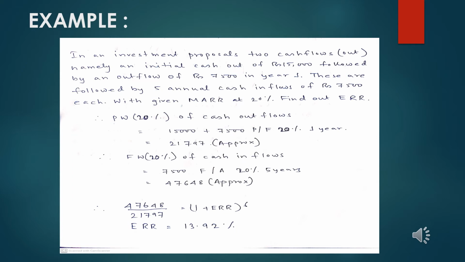So if we calculate now, (1 + ERR) to the power 6, the external rate of return comes to 13.92%, which is considerably lesser than the given MARR of 20%. So the organization should reconsider its decision of investing in the project and should stop the investment proposal and discontinue the project, since ERR is lesser than the given marginal rate of return.